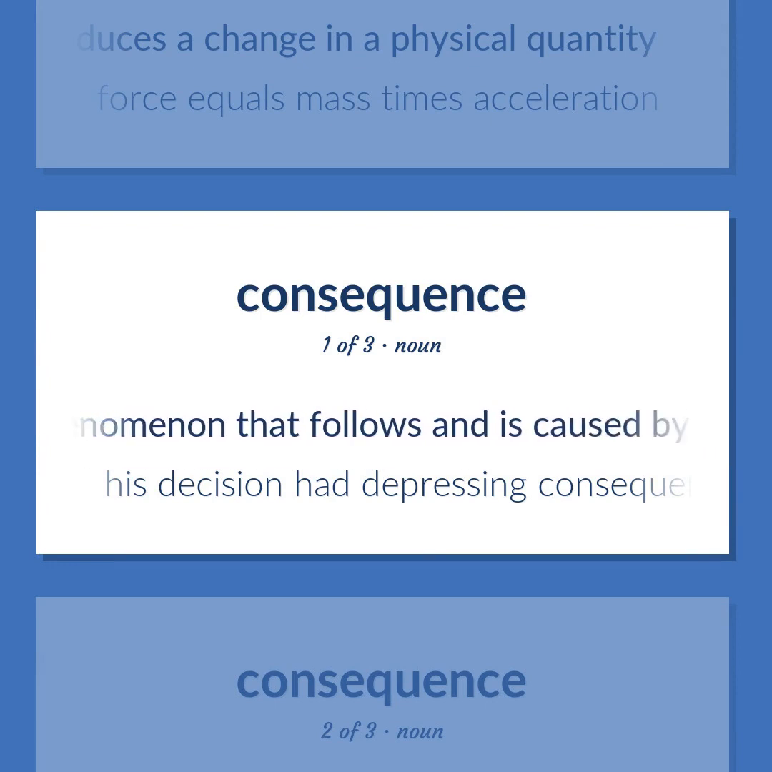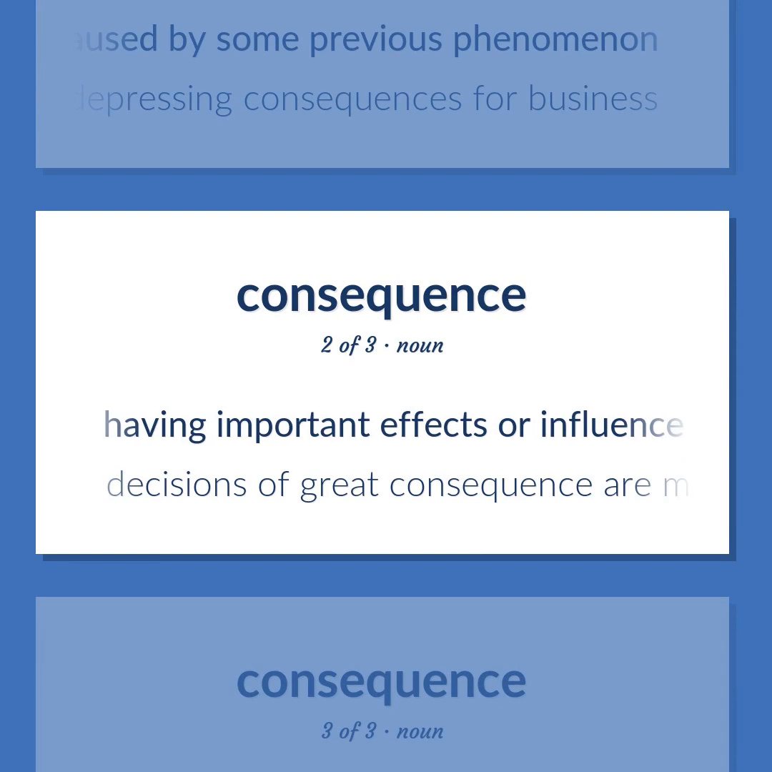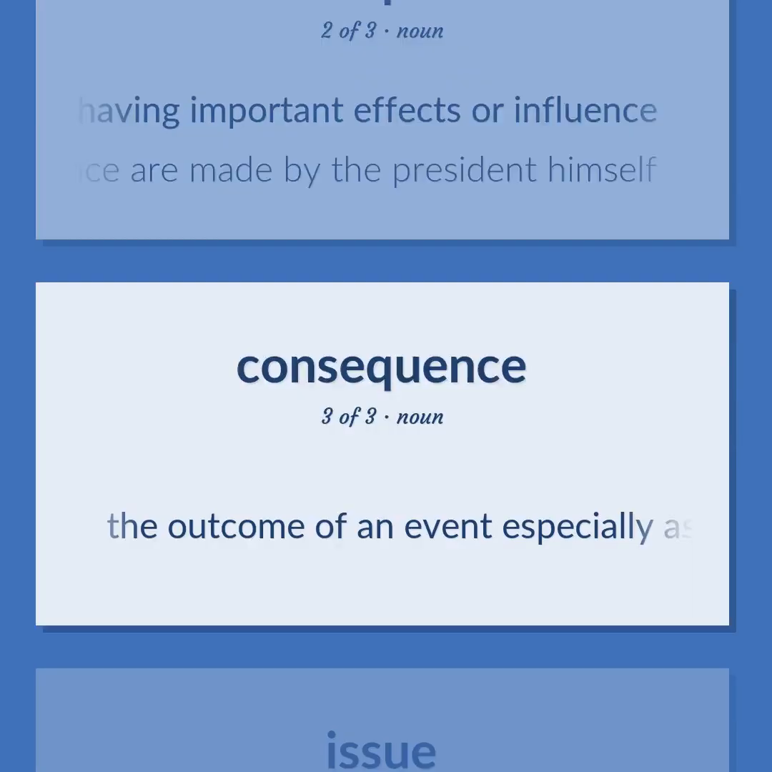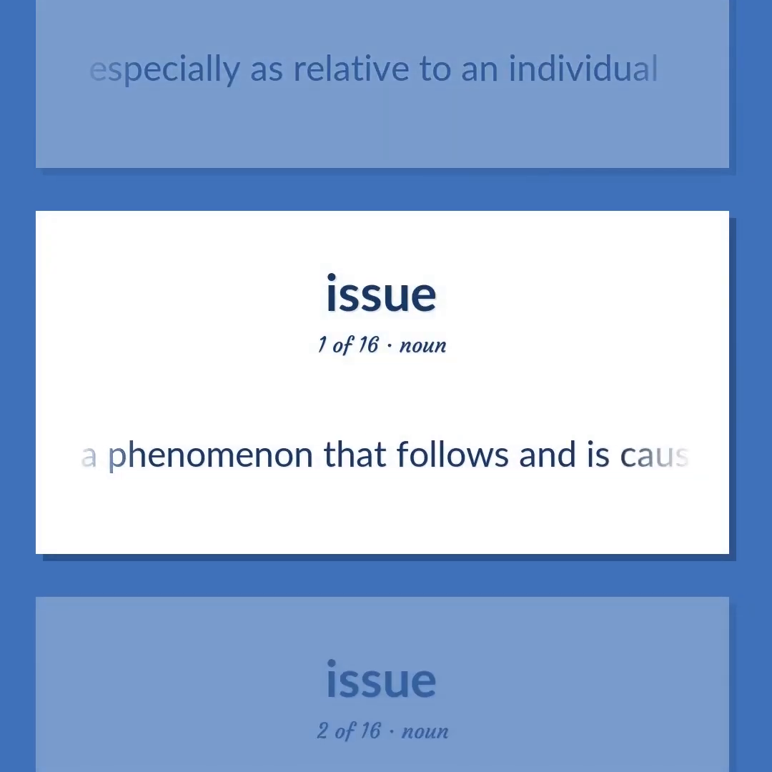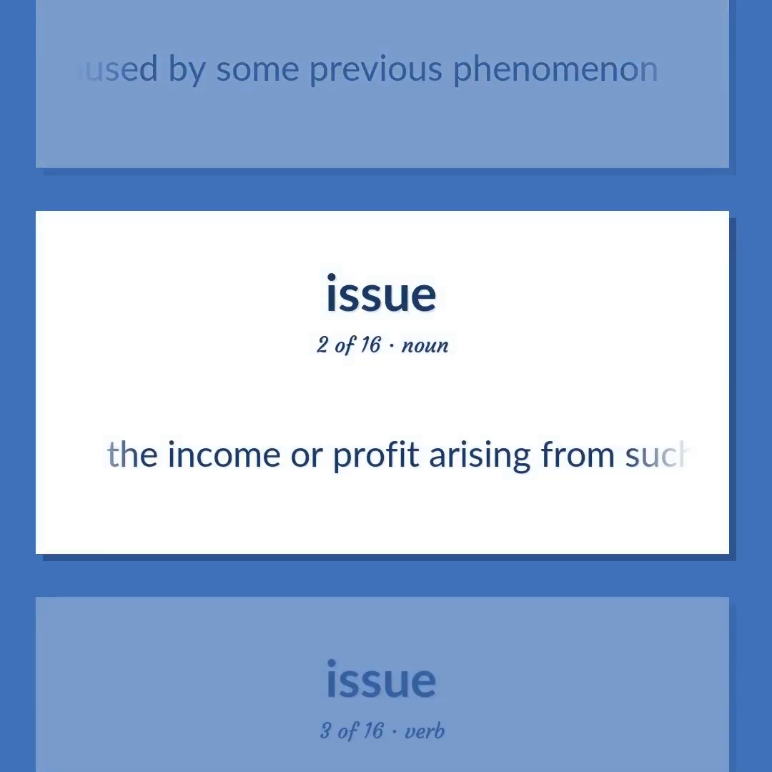A phenomenon that follows and is caused by some previous phenomenon. His decision had depressing consequences for business. Having important effects or influence. Decisions of great consequence are made by the president himself. The outcome of an event especially as relative to an individual. The income or profit arising from such transactions as the sale of land or other property.